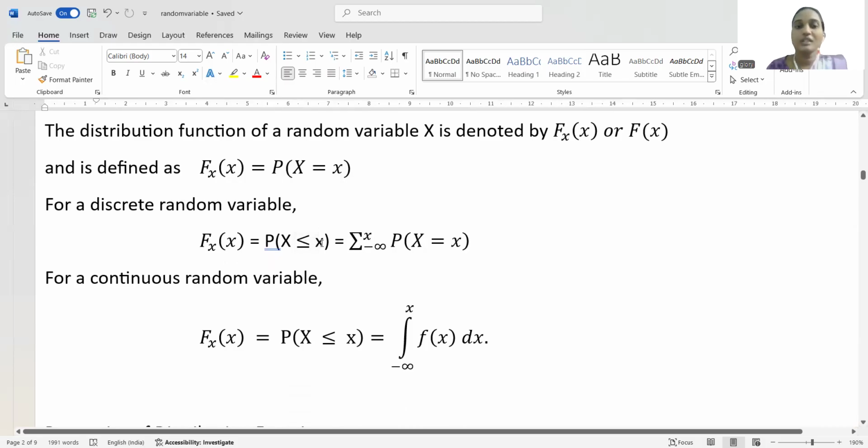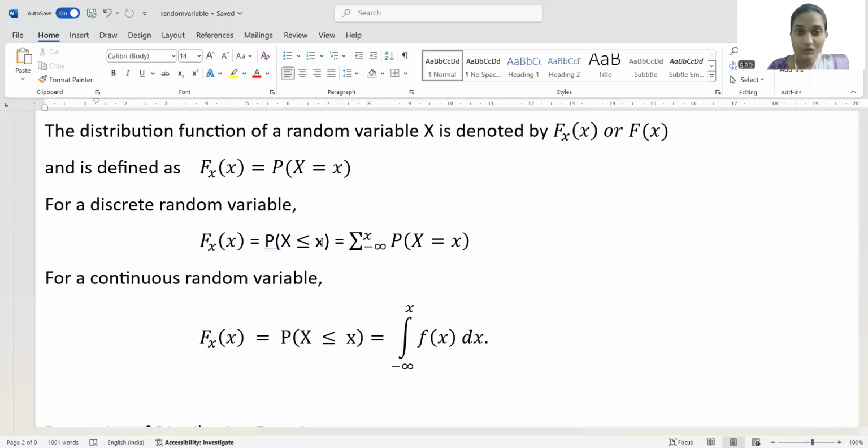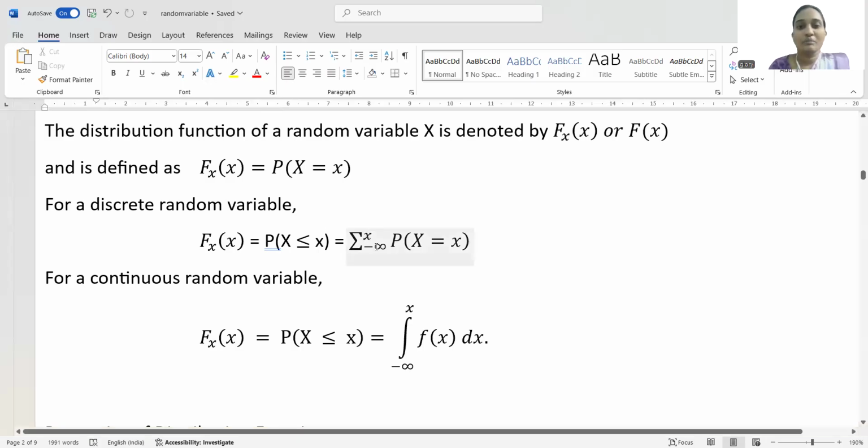Here the upper limit is x, not plus infinity, so the summation ranges from minus infinity to x of P of X equal to x, which is the probability function.